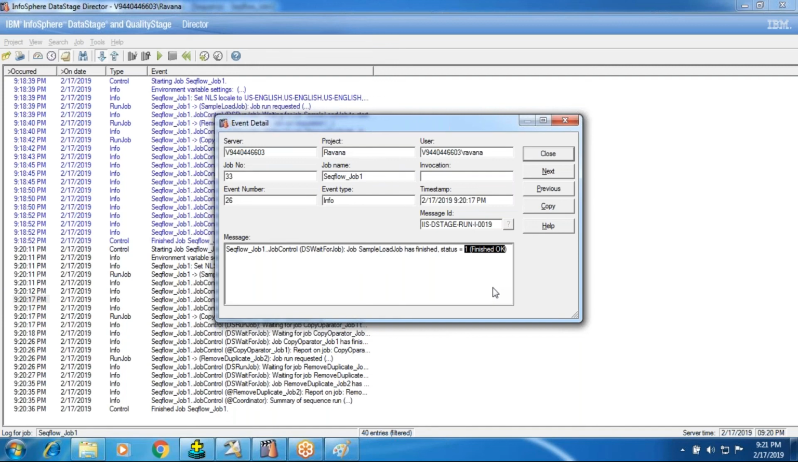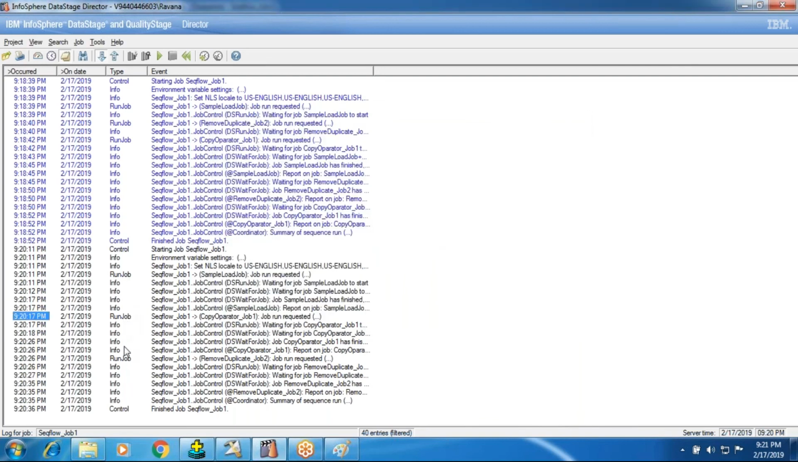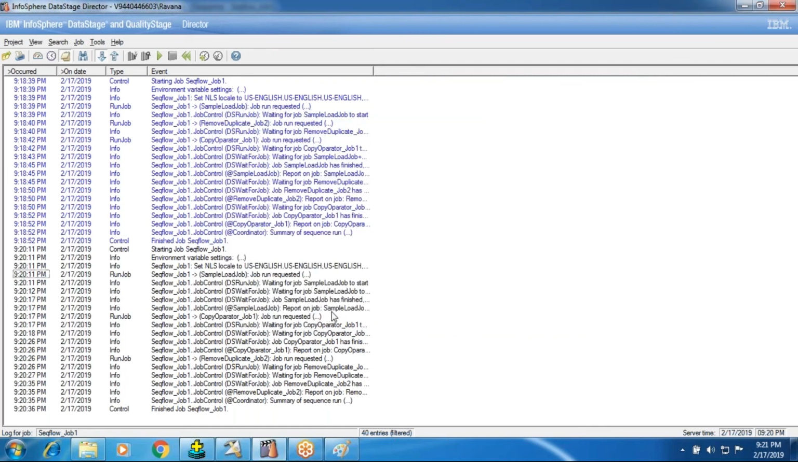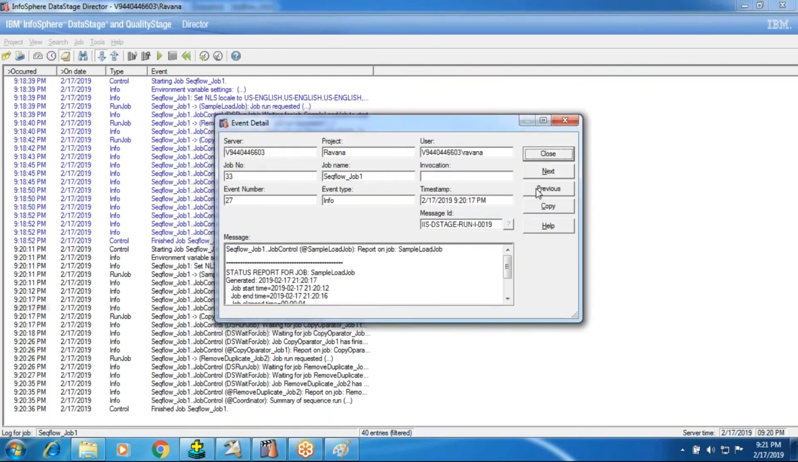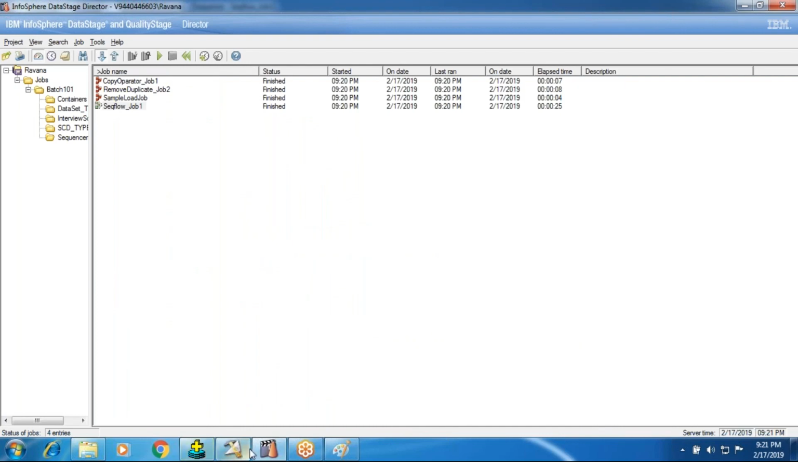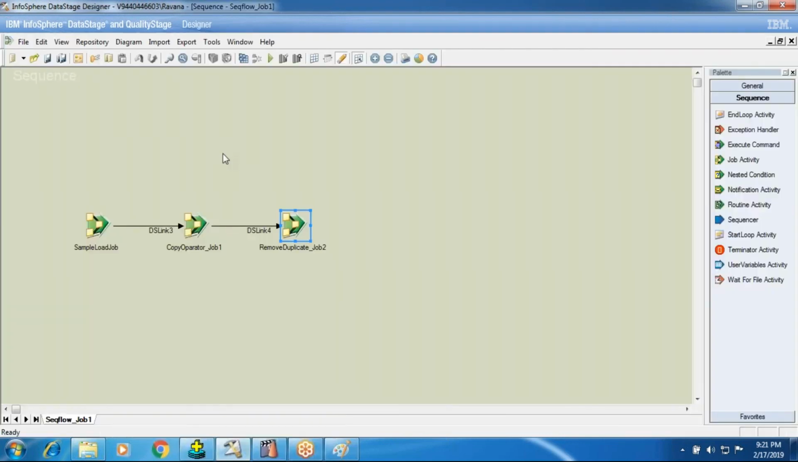But the only thing is, however many jobs you place in the sequence and run, all those jobs will start with the run job log type. Based on that, your flow will be started. And here the status of this job will be like this: if it is success, okay; if it finished with warning, we'll see what all those things are. So this is just to make jobs run in sequence order. We did not do much.